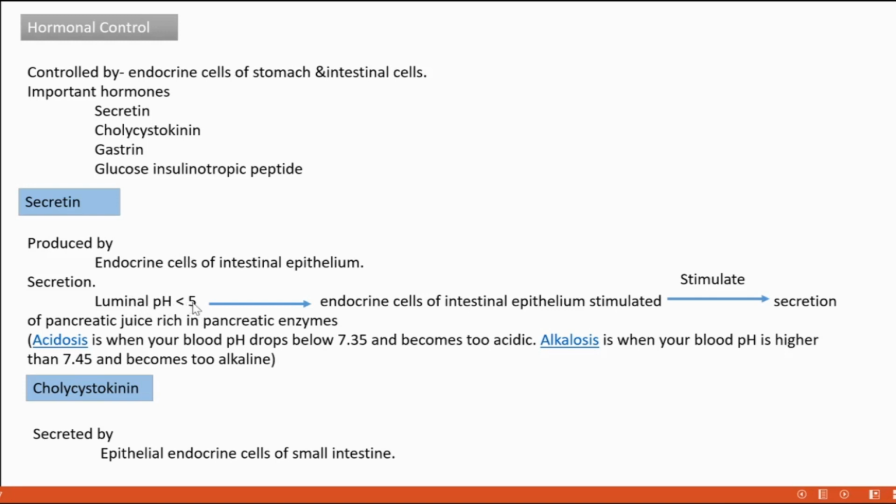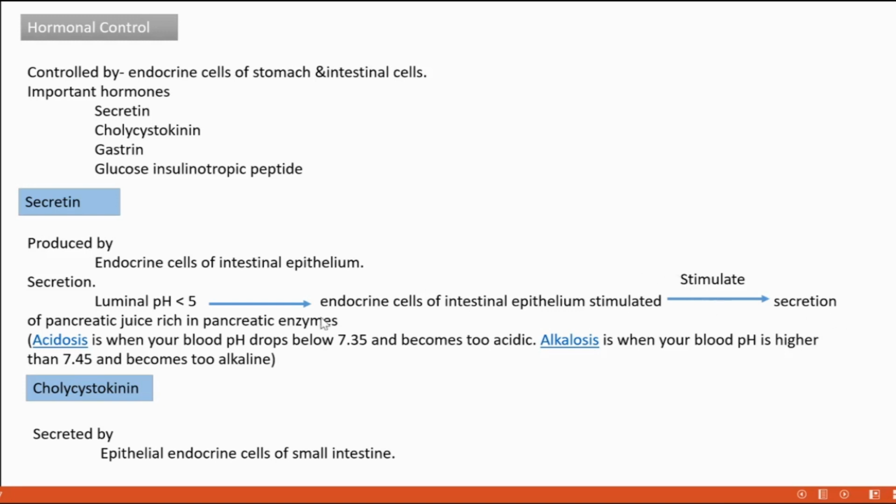When the luminal pH is less than 5, the endocrine cells of the intestinal epithelium get stimulated to secrete secretin. And that secretin in turn stimulates the secretion of pancreatic juice. Clear? When the luminal pH is less than 5, endocrine cells of the intestinal epithelium are stimulated, and secretin is secreted.